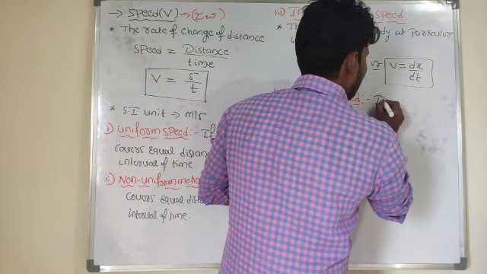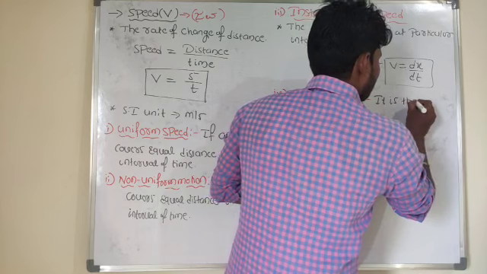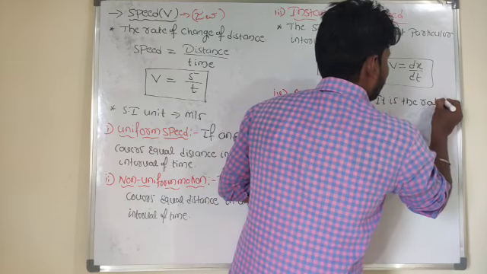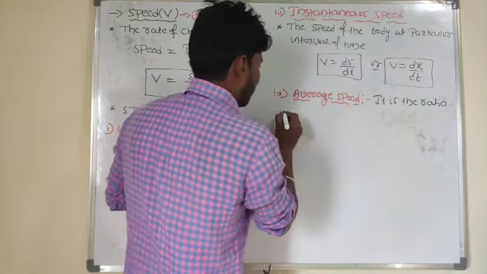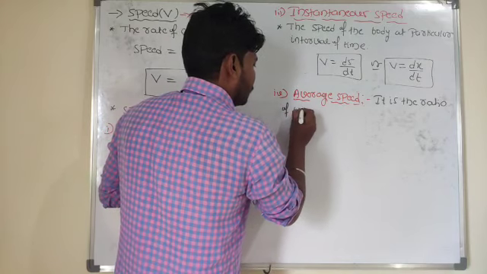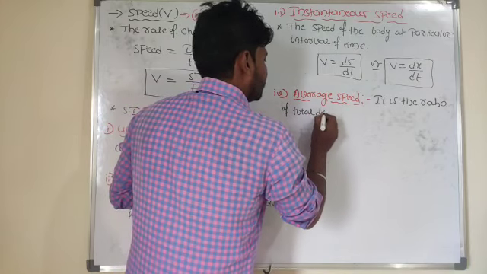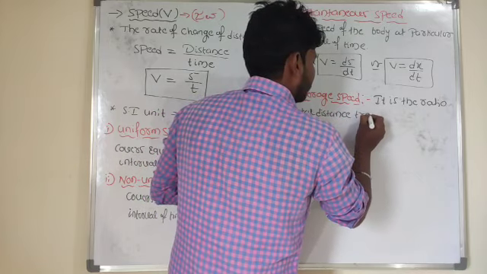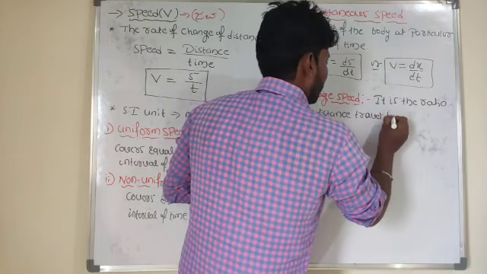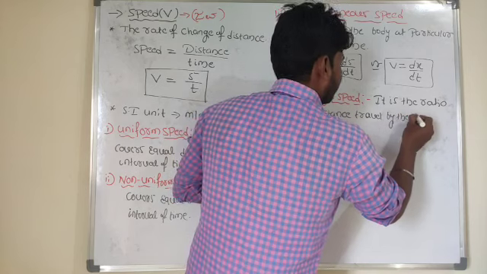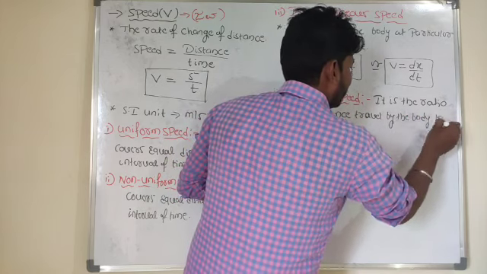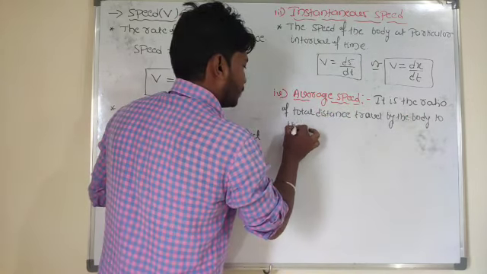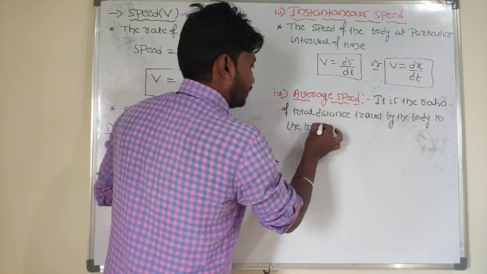What is average speed here? It is the ratio of total distance traveled by the body to the total time taken.